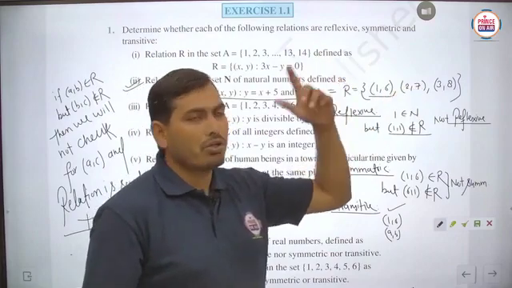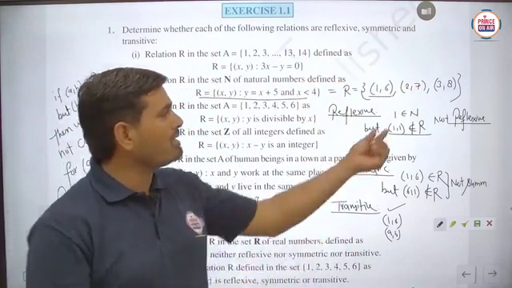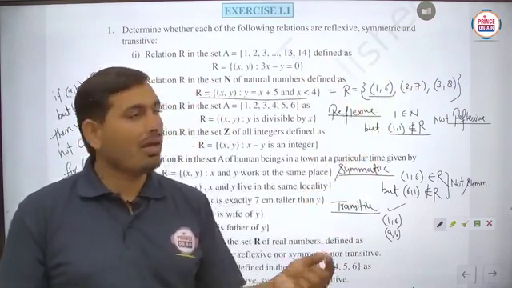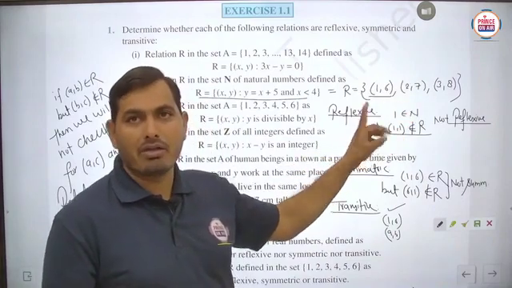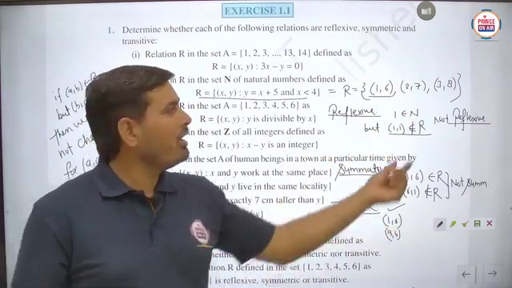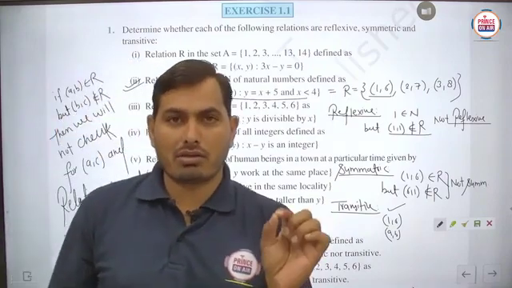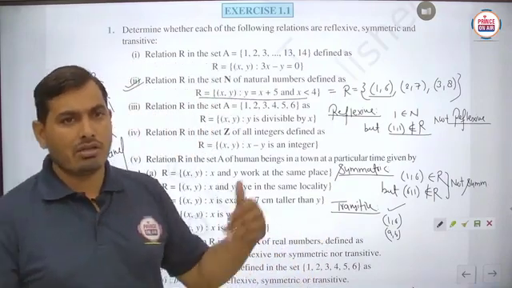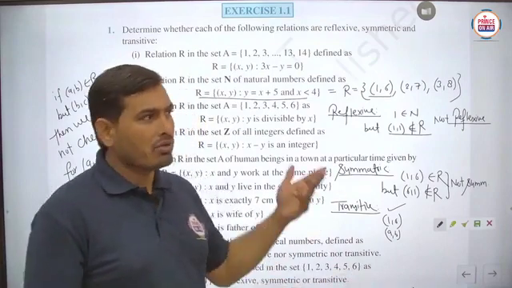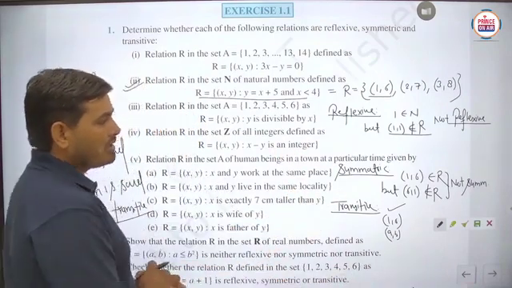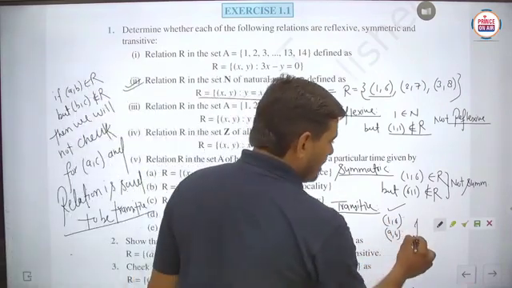Similarly we check (2,7): we take it as (A,B), but no (B,C) exists, so again it is transitive. Next for (3,8), we take it as (A,B), and no (B,C) is available, so again it is transitive. So basically, it is transitive.